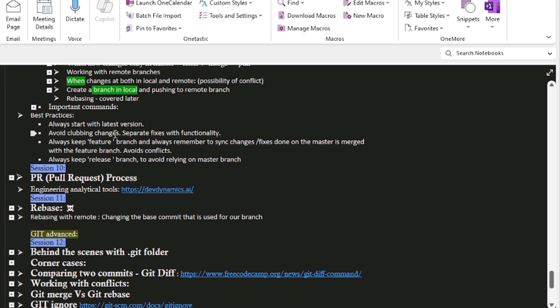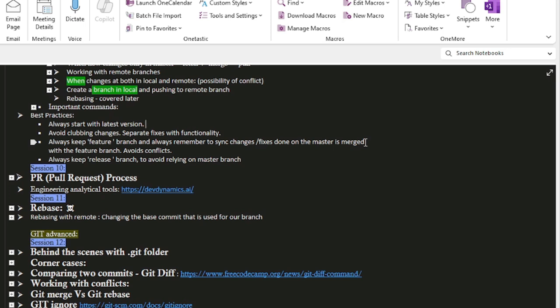Next is avoid clubbing changes. That is, if there is issue 1, issue 3, and maybe use case 1 given to you, better do it separately, right? Because if you have to debug, it's going to be easy. If you have to revert, it's going to be easy. So never try clubbing the changes. Separate fixes with each functionality. As soon as you're done with a good chunk of work and you receive the approval, just merge it with the master, because more conflicts means you spend more time fixing them.